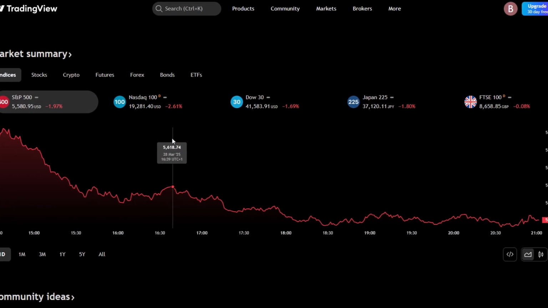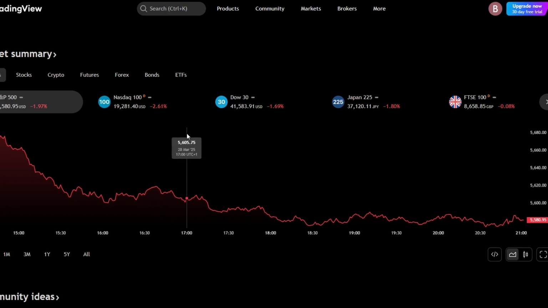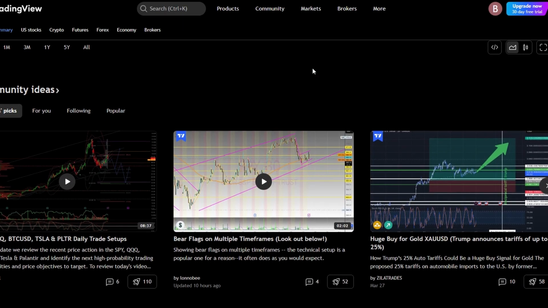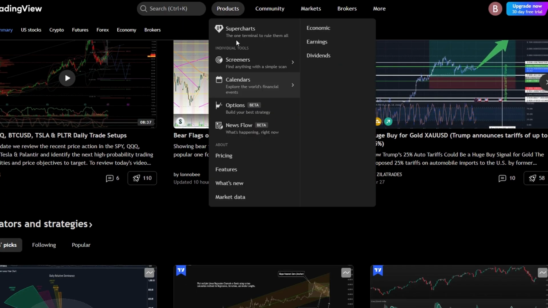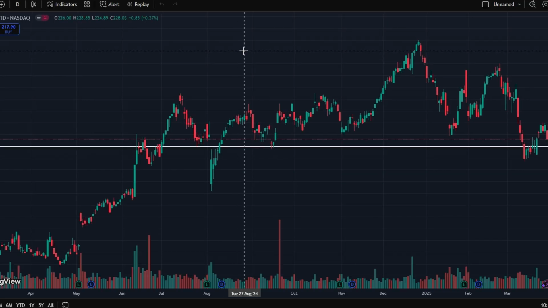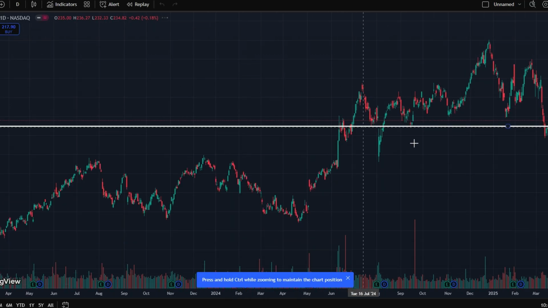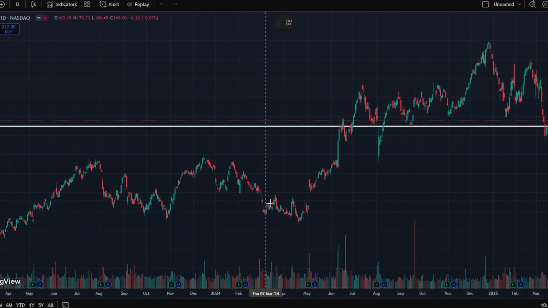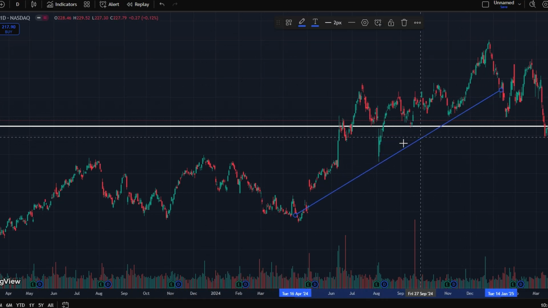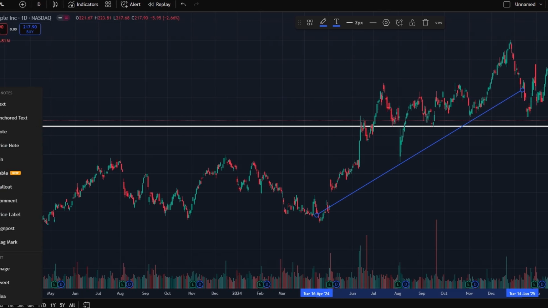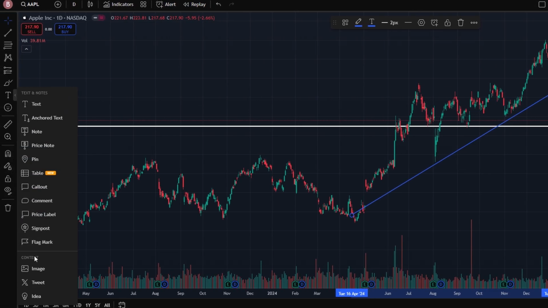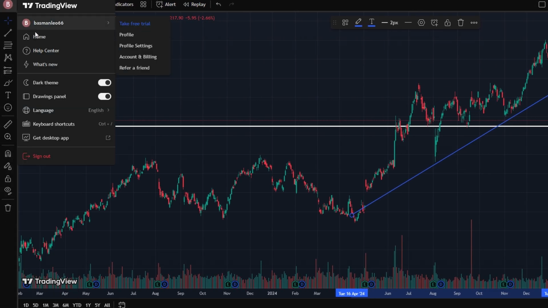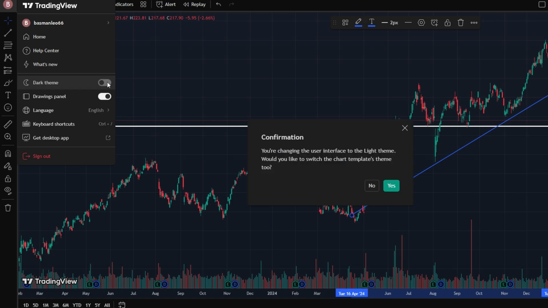When you first start using TradingView, you'll immediately notice how user-friendly it is. Unlike other platforms that can feel overwhelming, TradingView's clean and simple interface makes it easy to get started. Everything is organized and customizable, allowing you to adjust your workspace to fit your needs. Whether you prefer a minimalist setup or want a more feature-rich layout, you can arrange your charts, indicators, and watchlists in a way that suits your trading style.